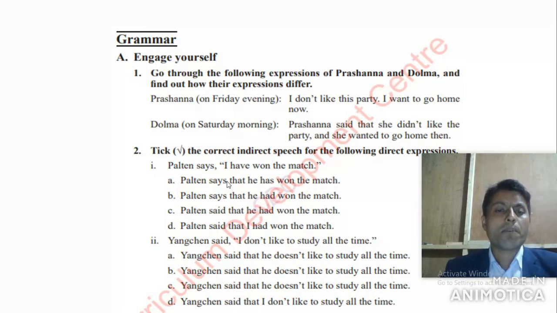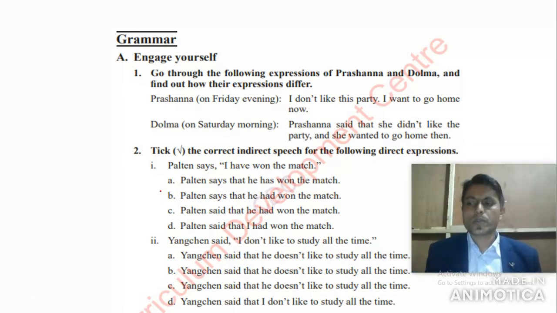So Parton says that he has won the match is the correct answer. Number A: Parton says that he has won the match is the correct answer. Let me tick the correct answer here.